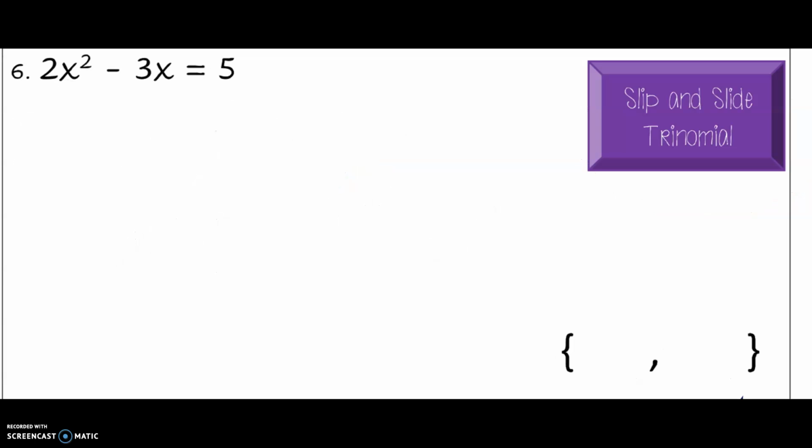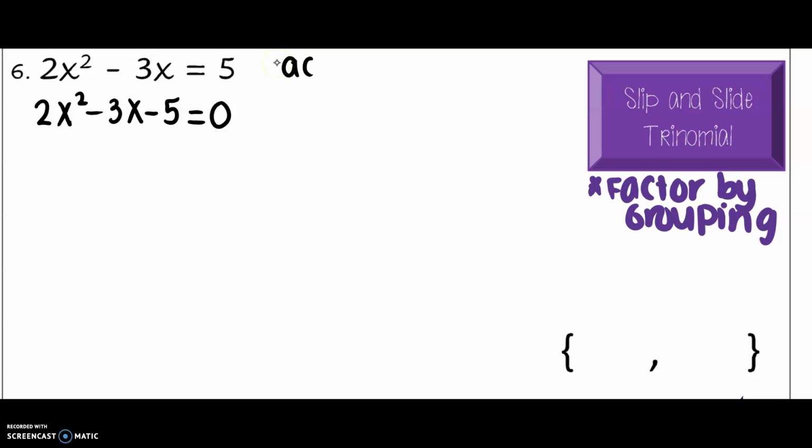The next method that we're going to review is what we call the slip and slide trinomial, or another way you could call this is factor by grouping. Alright, so again, our quadratic is not in standard form, so I'm quickly going to put it in standard form for sake of time. Let's look at what the product of a and c are. In this case, our product is negative 10, and our middle term b is negative 3.